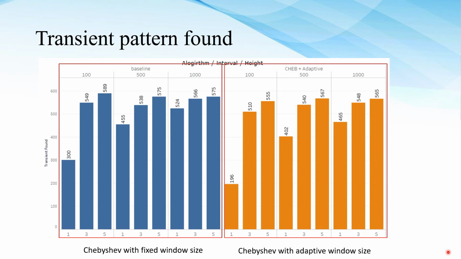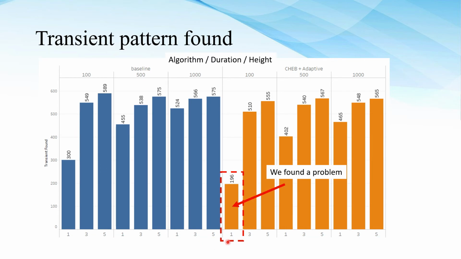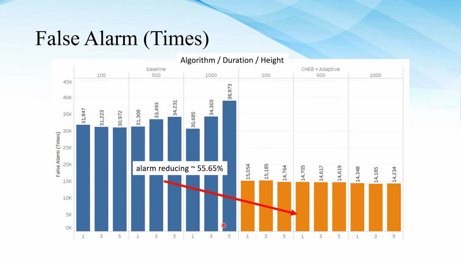This is the result of our experiment. On the left-hand side is the Chebyshev with fixed window size, and on the right-hand side is the Chebyshev with adaptive window size. We divide by the 100, 500, 1000 durations, and 3 and 5 for the height. For this example, this bar means the Chebyshev fixed window size with duration 100 and height 5 sigma. So we found a problem in the adaptive window at 100 duration and 1 sigma height. However, the false alarm is reduced by about 56%.